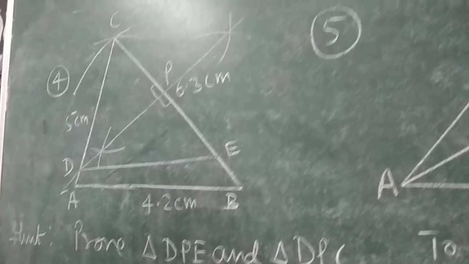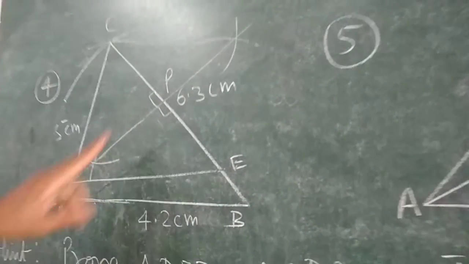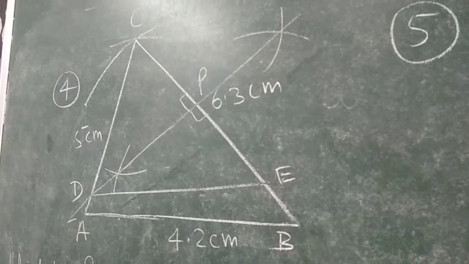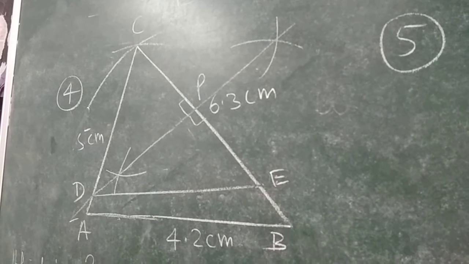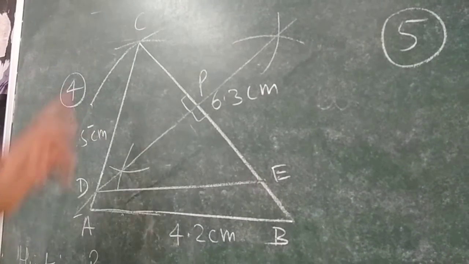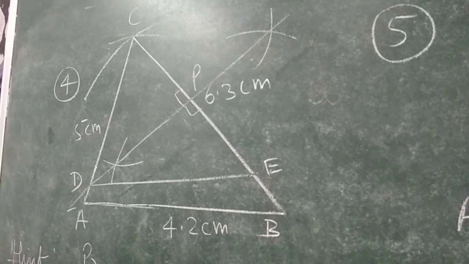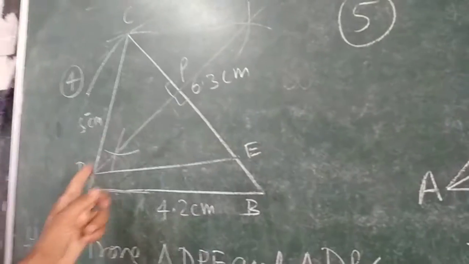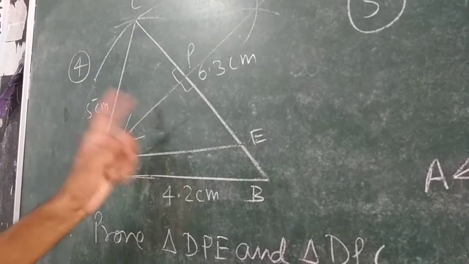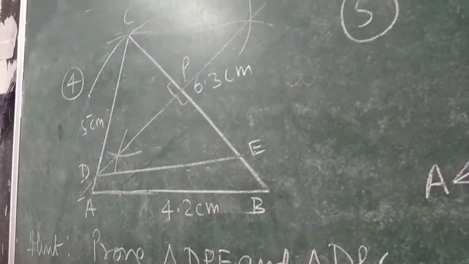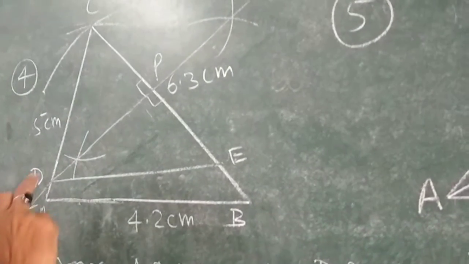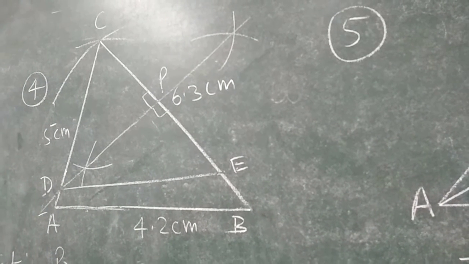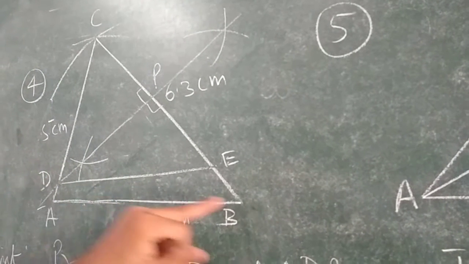Then you draw the perpendicular bisector, that is ED. Now we have to prove that D is equidistant from C and B. Prove triangles DPE and DPC. These two triangles we have to prove congruent. Then you can say that this point D is equidistant from C and B. Is it clear? In this way you could do it.